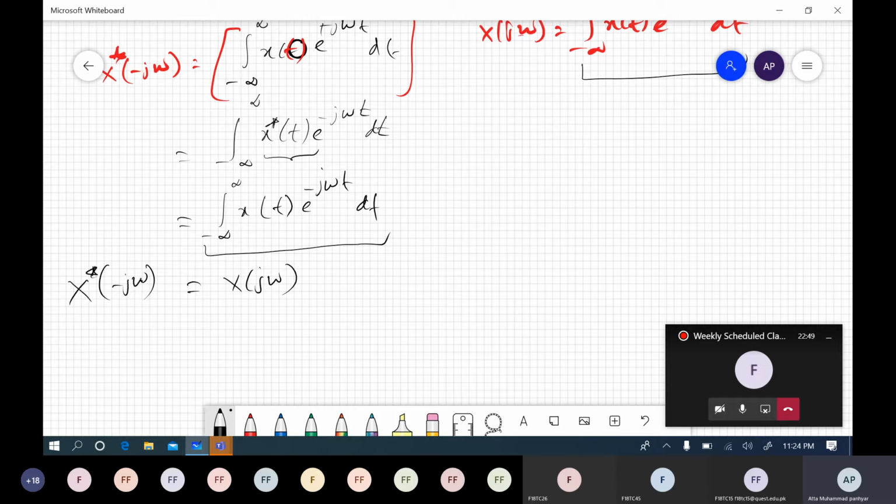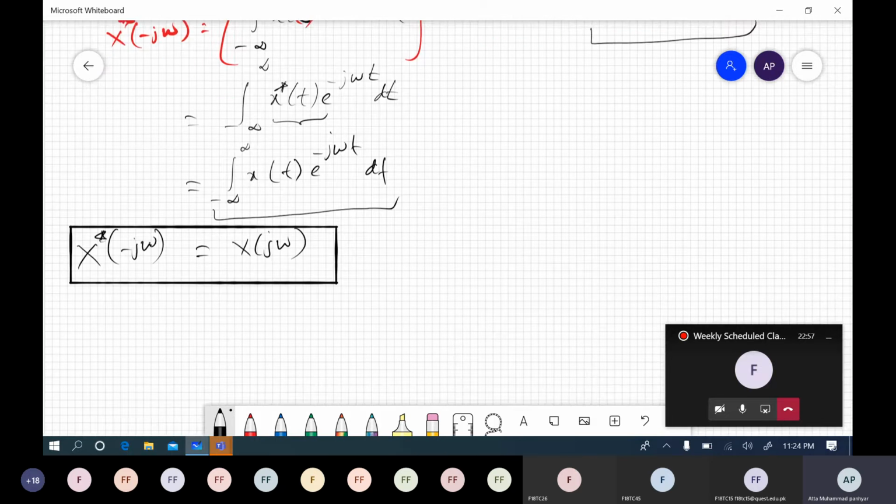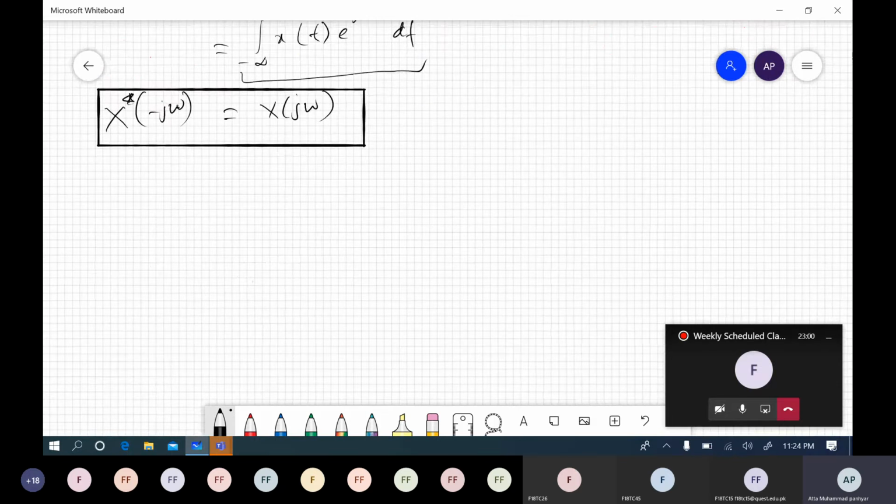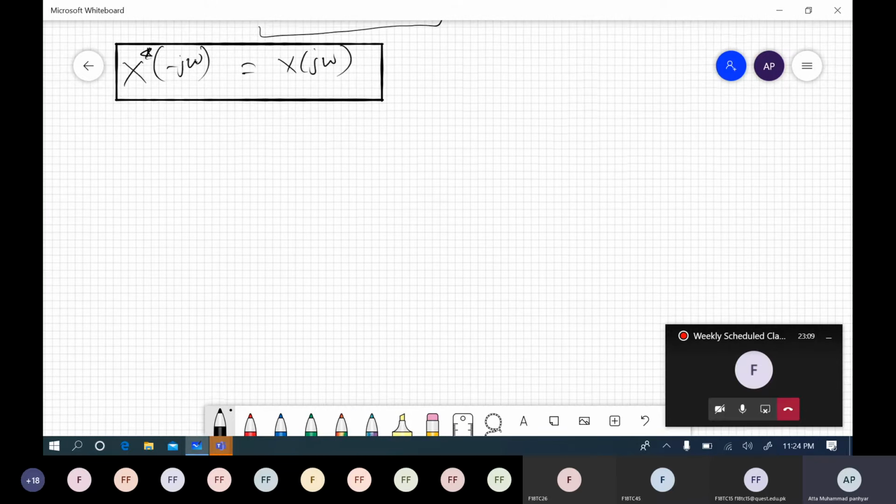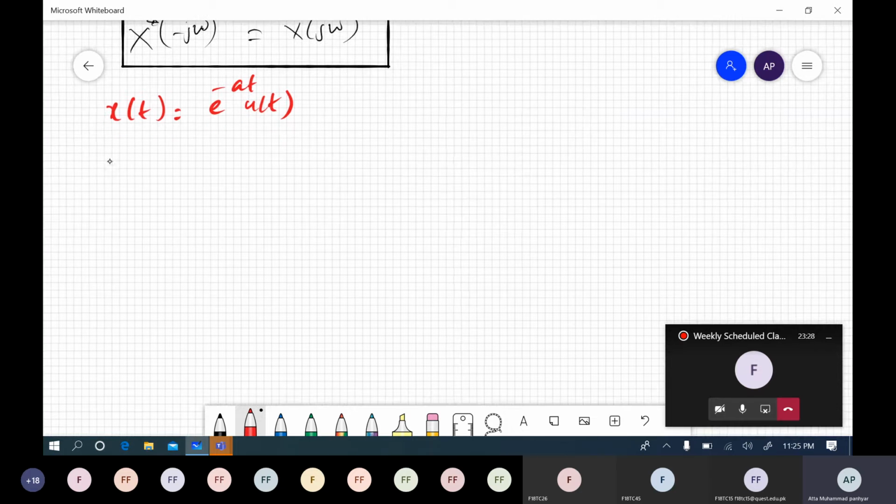If x of t is complex, this property is not valid. This is only valid when the input signal x of t is real. Okay, so the fourth property, before going to that, let's take an example. We have, for example, x of t equals e to the power minus at times u of t. So let's compute its Fourier transform.